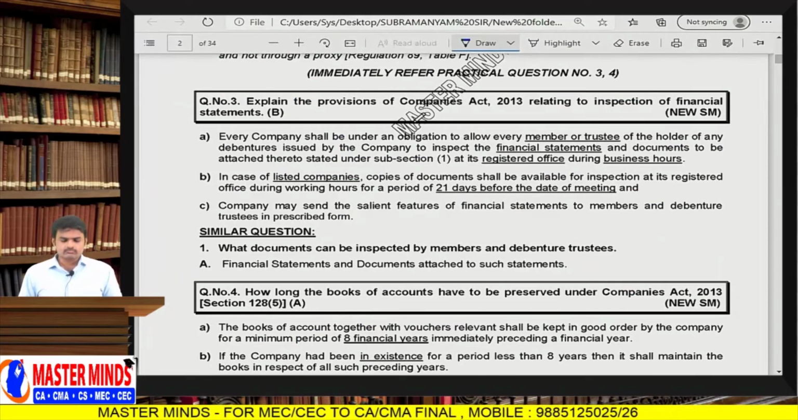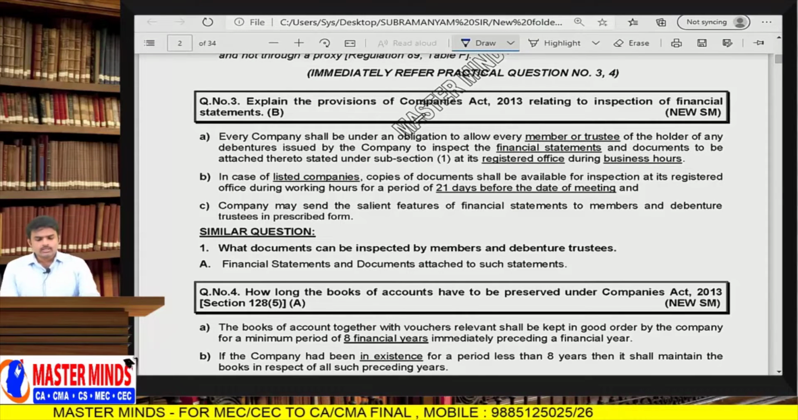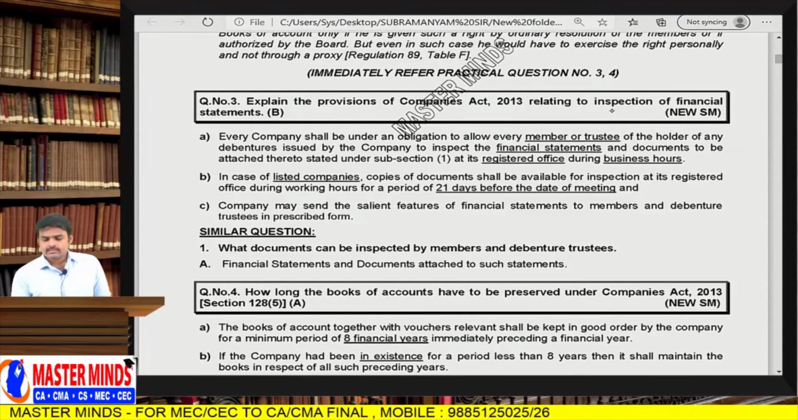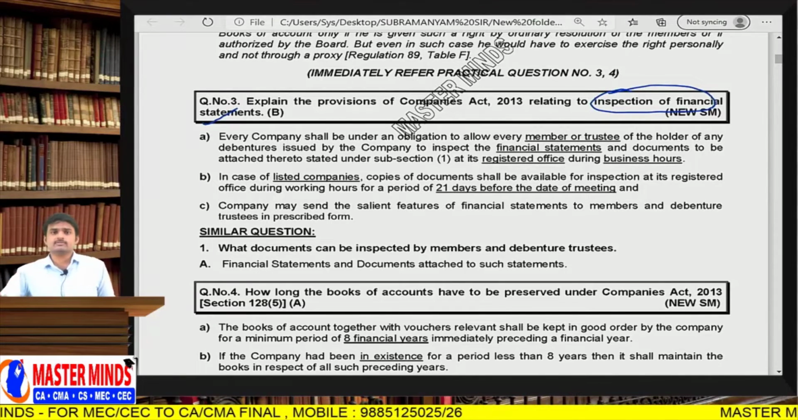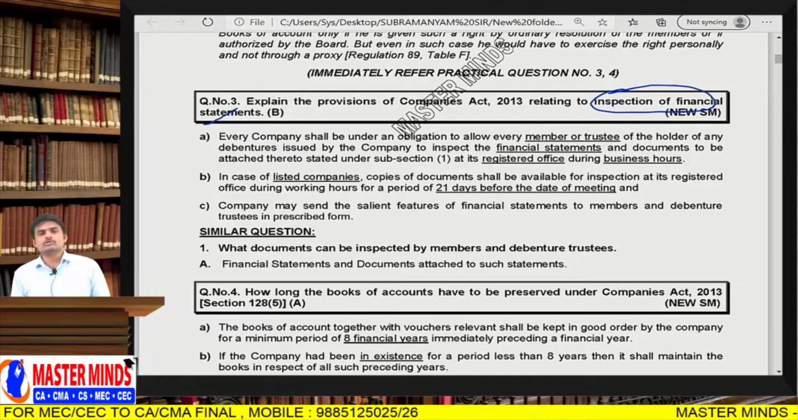So let us look into the book. Question number 3: inspection of financial statements. Who can inspect financial statements? Any person, even members. Non-members can also inspect financial statements, and yes, non-members can also inspect financial statements.